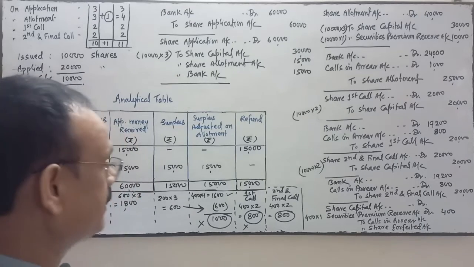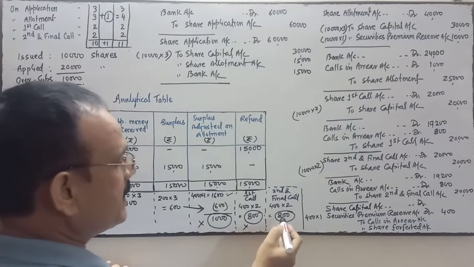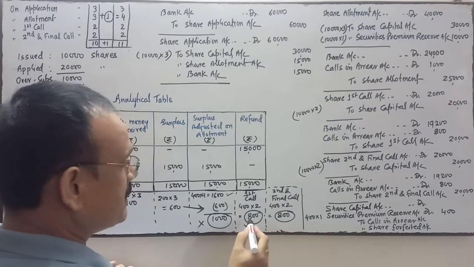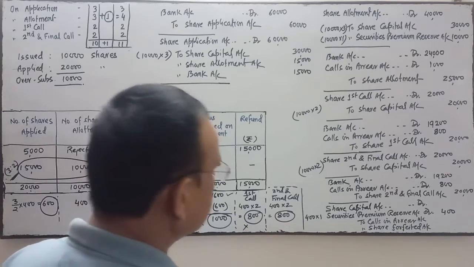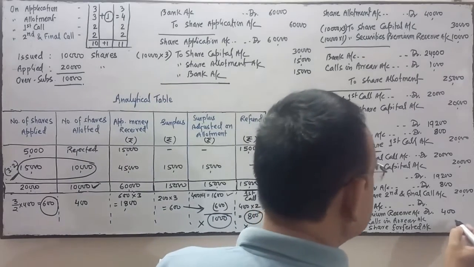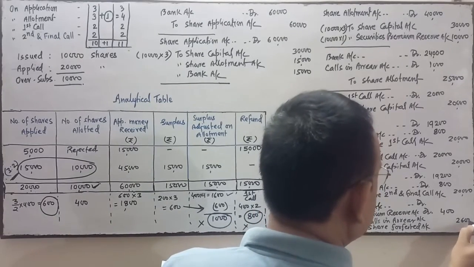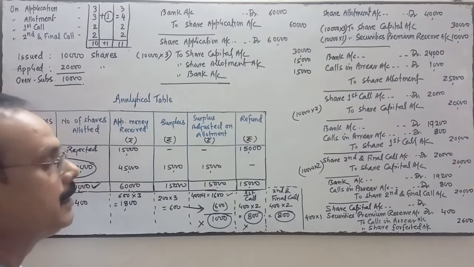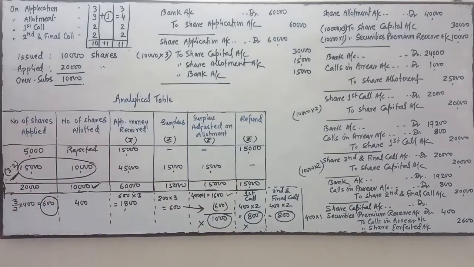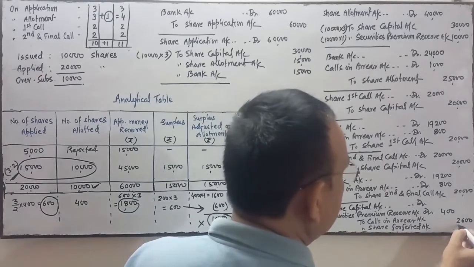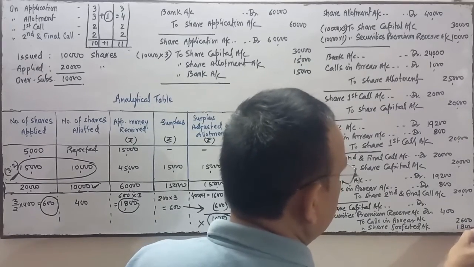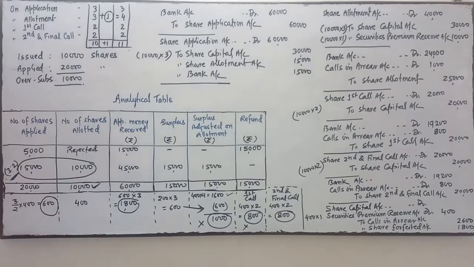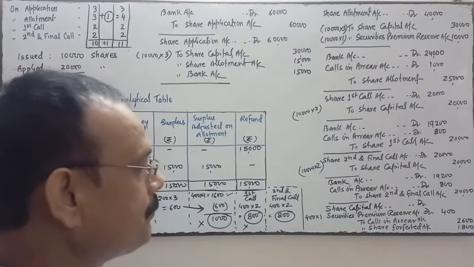Now coming to the calls in arrear. Calls in arrear, you see 1,000, 800 and 800. Total is how much? 1,000 plus 800 is 1,800, 1,800 plus 800. So 2,600 is the calls in arrear. Share forfeited, how much amount will we forfeit? Whatever amount the shareholder has given on application, 1,800 rupees paid by the defaulter at the time of application in total. So 1,800 will be forfeited by the company. This amount will not be returned by the company to the shareholder because his share is going to be forfeited.